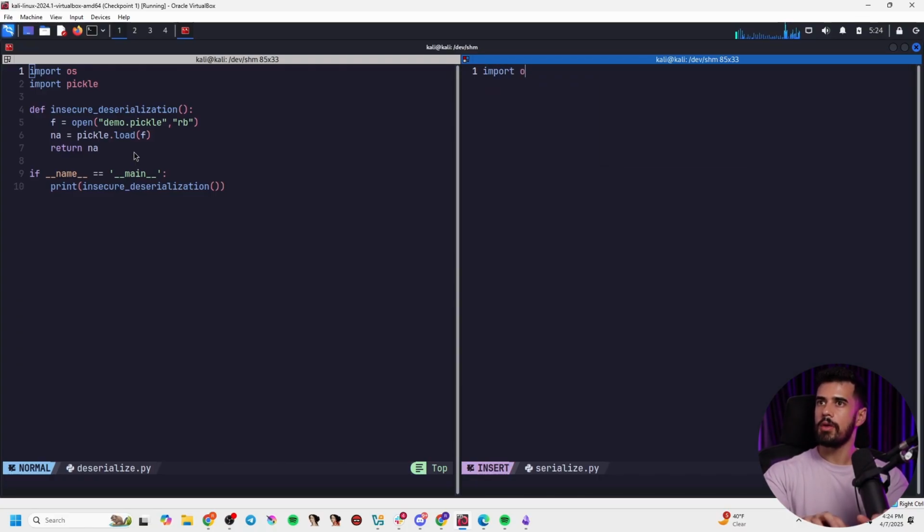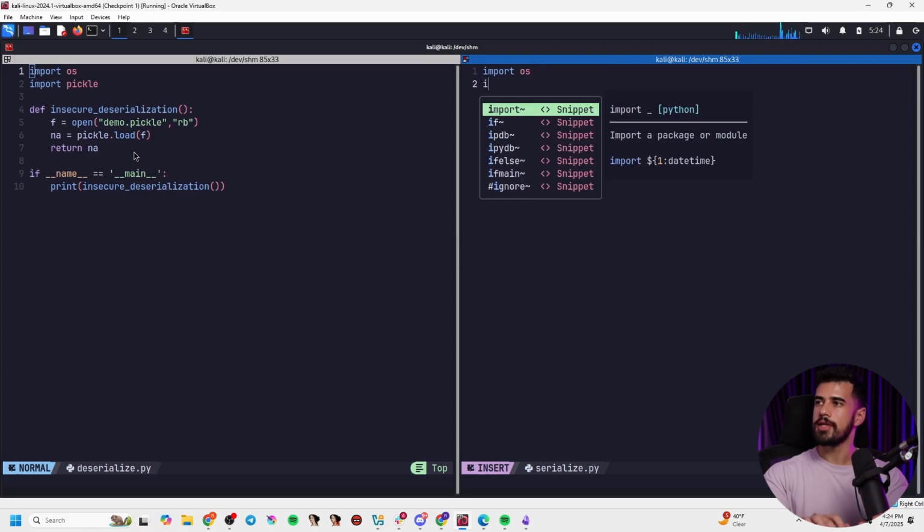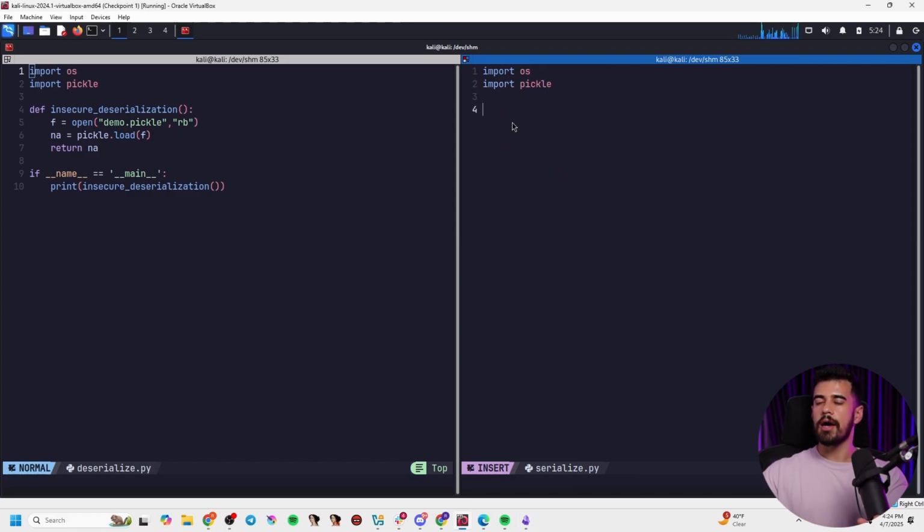And once again, we'll import a couple things here. Import os, import pickle. And the first thing that I'm going to do, and this is a methodology that I would recommend for all of you guys, is instead of just rushing, trying to exploit the thing, let's try to see, can we use this normally and give it the expected input first and just make sure that everything is working and see how things function when you use it in the normal case. I would highly recommend this.